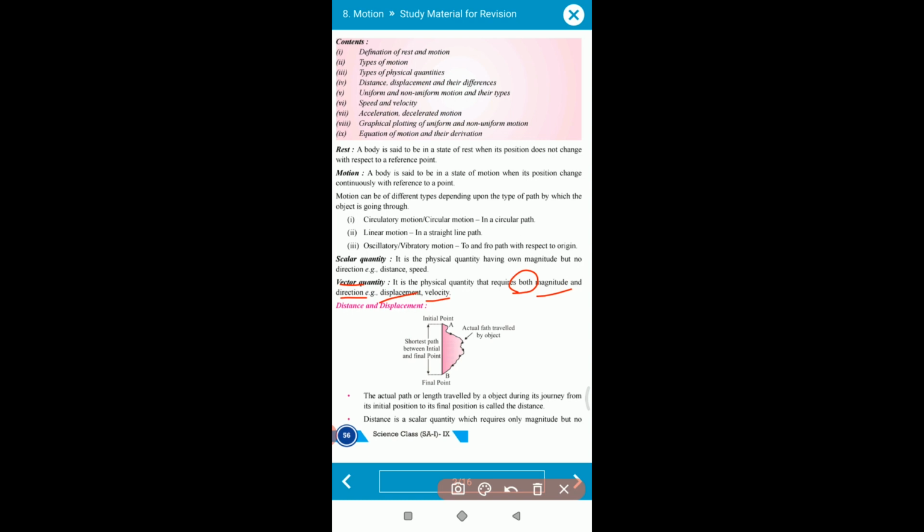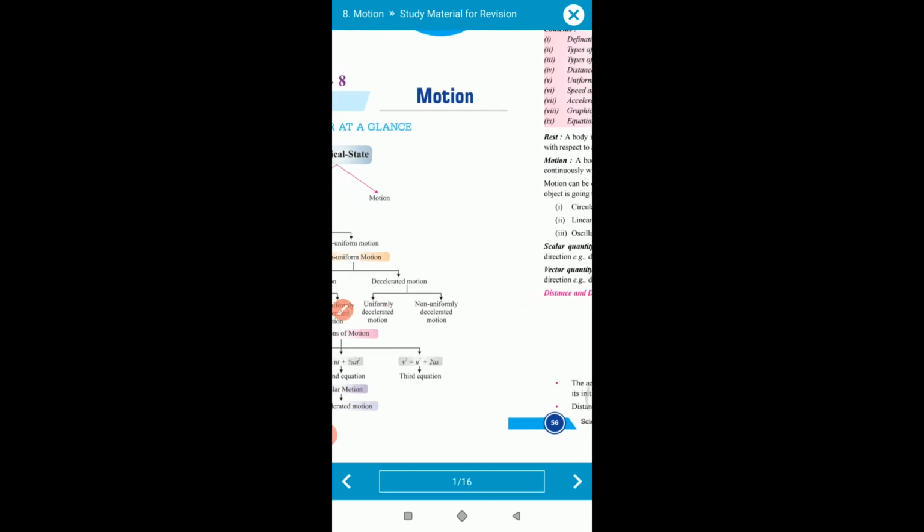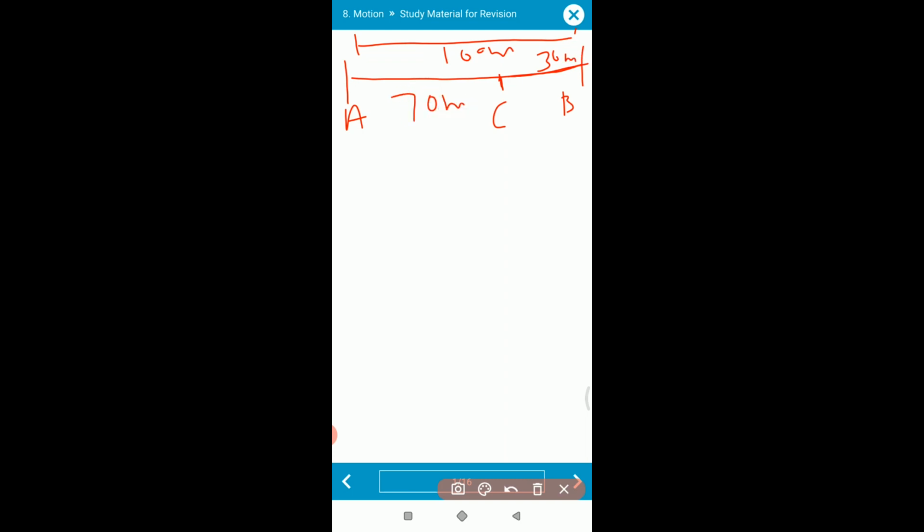Fine. Now our next topic is to differentiate between distance and displacement. What is distance and what is displacement? Try to understand it. For example, you are standing at position A, and the distance from position A to B is 100 meter. Then you are returning from point B to C, and this distance is 30 meter. Understood? So automatically this remaining distance is 70 meter.